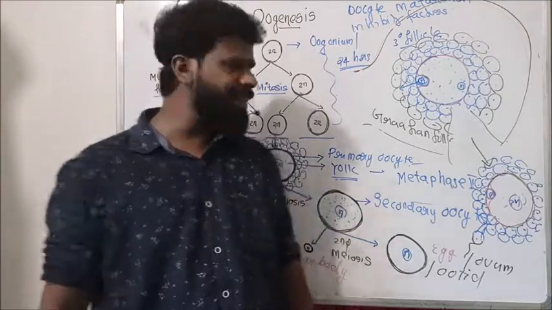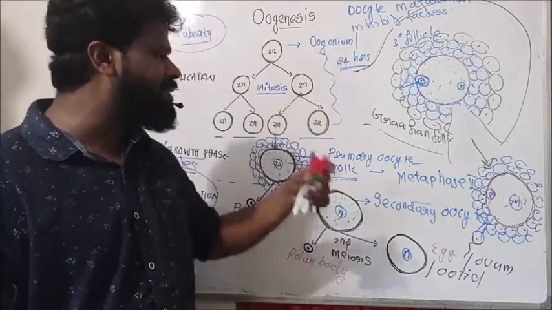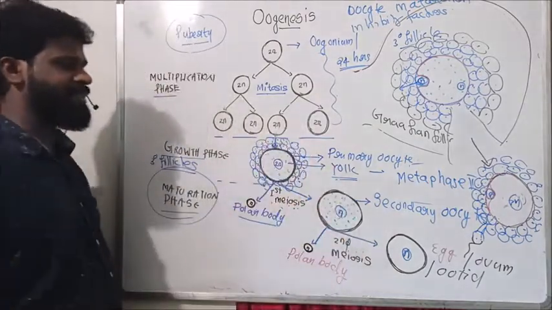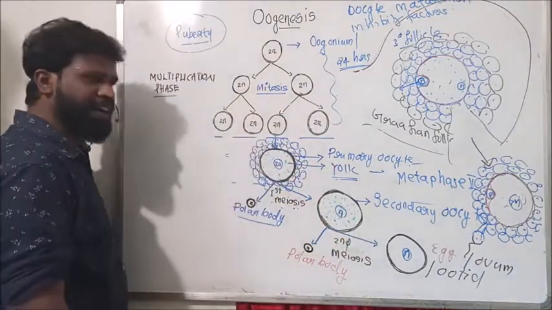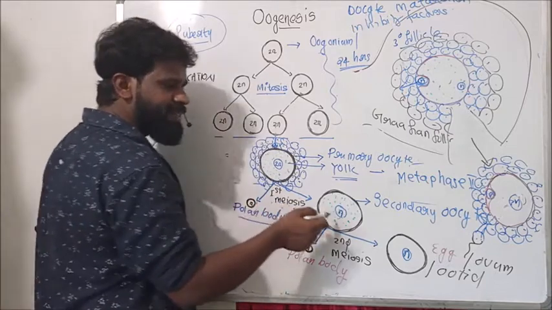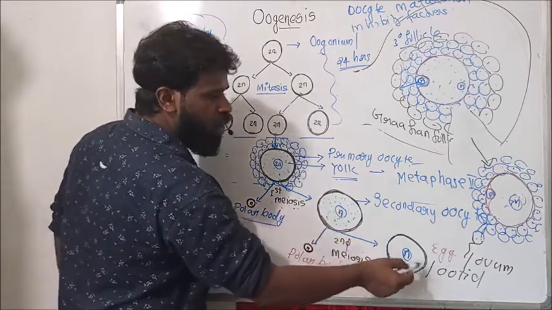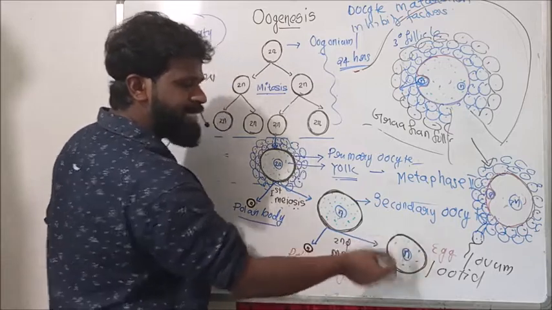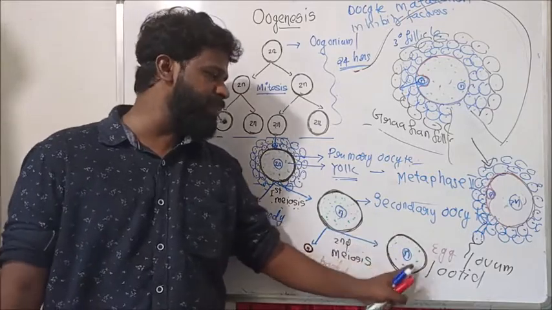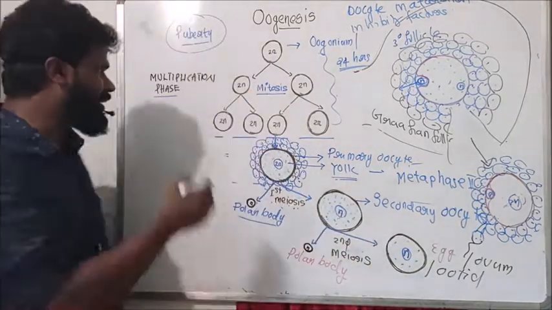Is there any significance in this unequal meiosis in oogenesis? The significance is that this unequal division results in the accumulation of more cytoplasm in the egg.